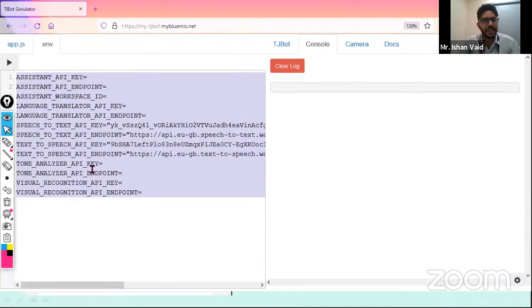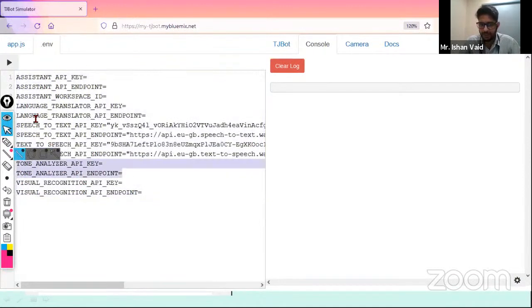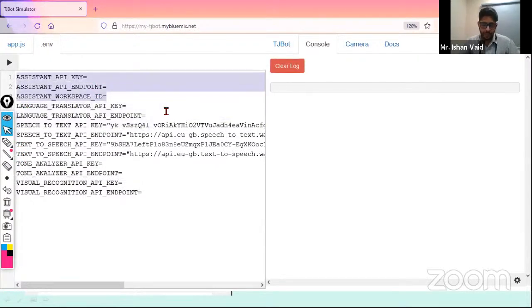Like if you want to analyze the tone of a user, you have a service in IBM Watson: Tone Analyzer is there. If you want to translate some language, you have that service over here. This is an assistant. Like if I'm talking on something and I want a machine to generate a specific response on the basis of what I am saying, that needs to be done with the help of the Assistant service of IBM Watson. So these are all services which can work with this simulator.